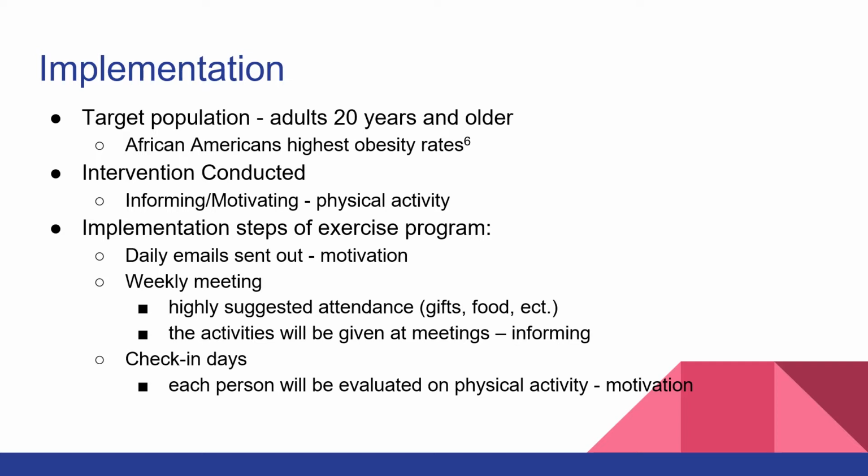Those participants would then receive daily emails in order to motivate them to complete their physical activity. They would also attend weekly meetings, and attendance to these meetings would be highly suggested. We would bring food, healthy of course, and also gifts to boost attendance. Then the participants would also receive the physical activities that they would be completing for that week.